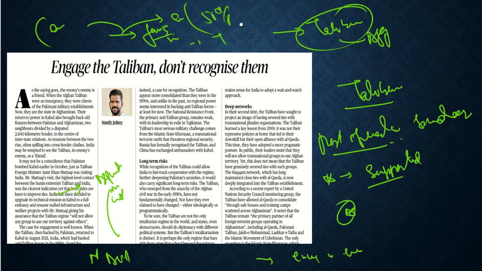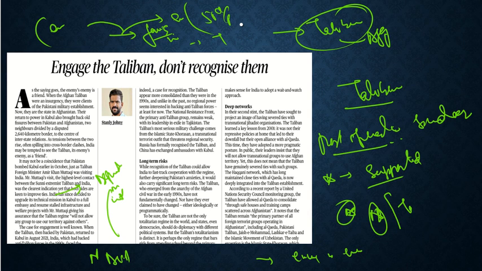At the same time, we can engage them with ourselves in a much better way. And also, we can force them that their territory should not be used by anti-Indian agents. So this is exactly what the author here wants to convey.